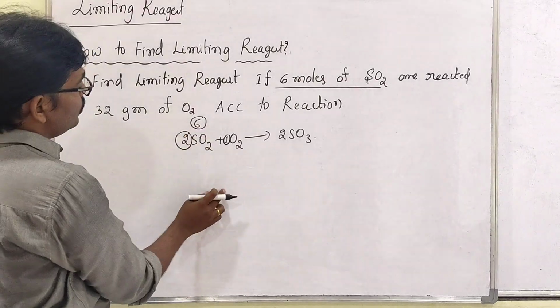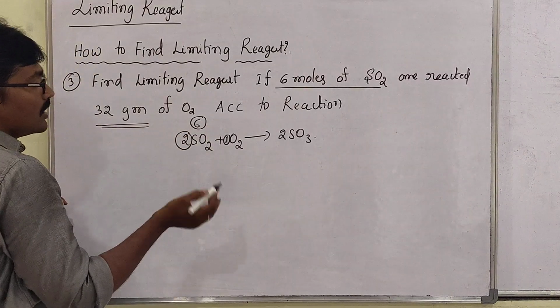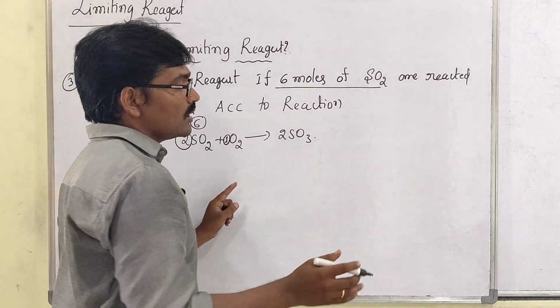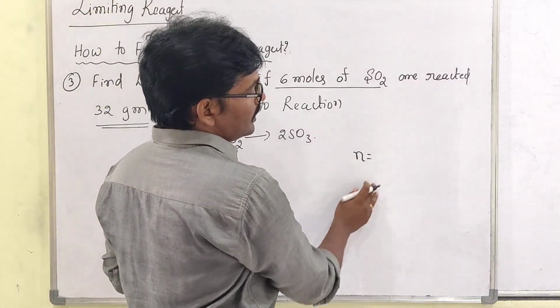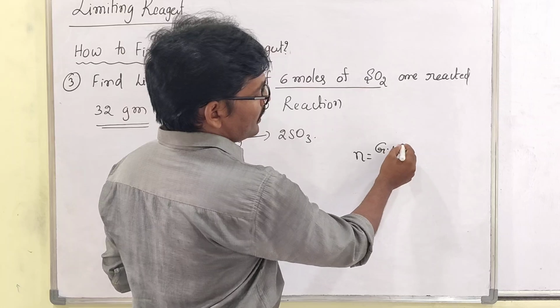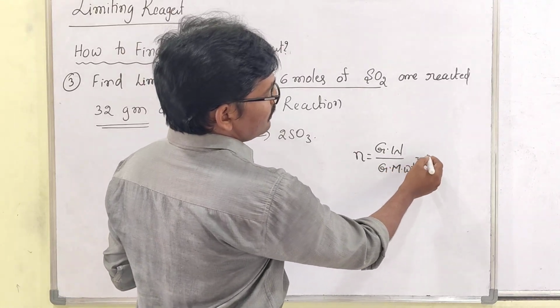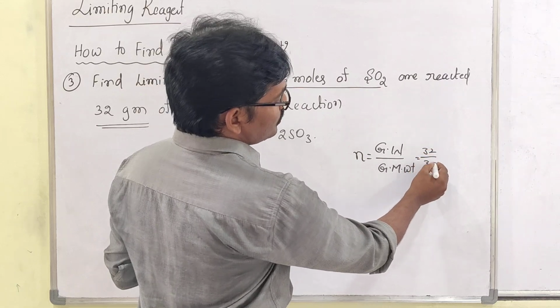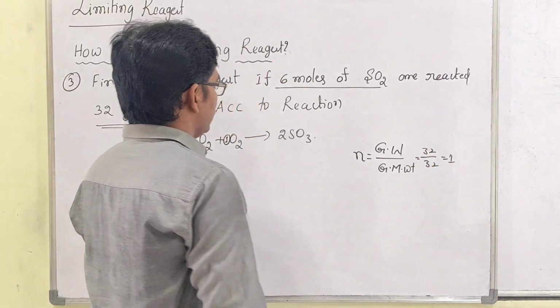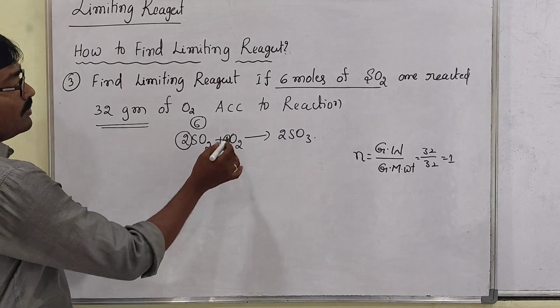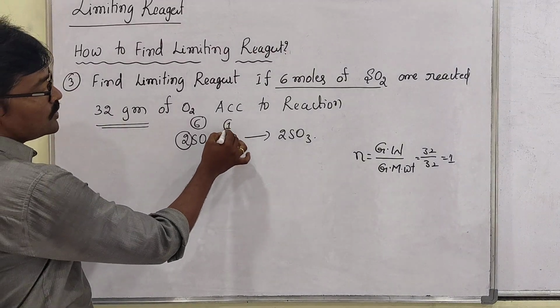Then O2 is given in grams. When given in grams, how do we convert to the number of moles? n equals given weight divided by gram molecular weight. Given weight 32, gram molecular weight 32, so the answer is 1 mole.